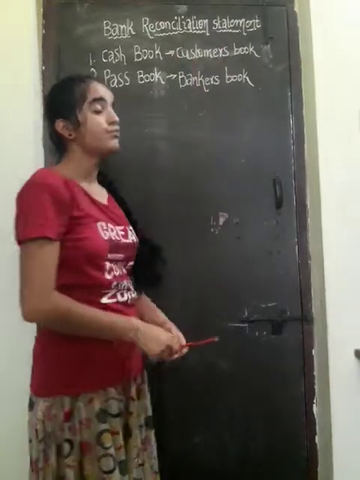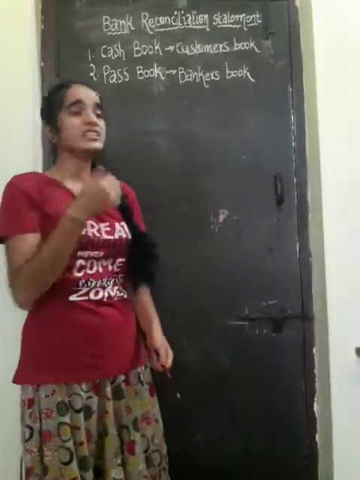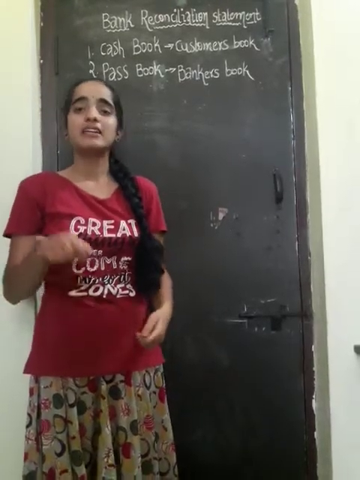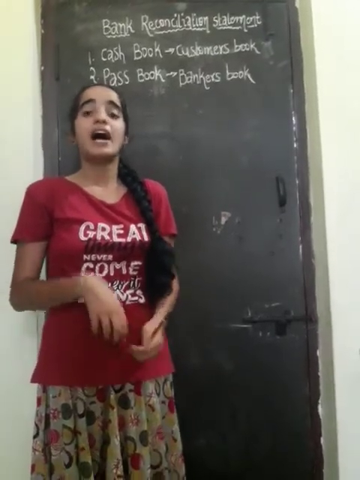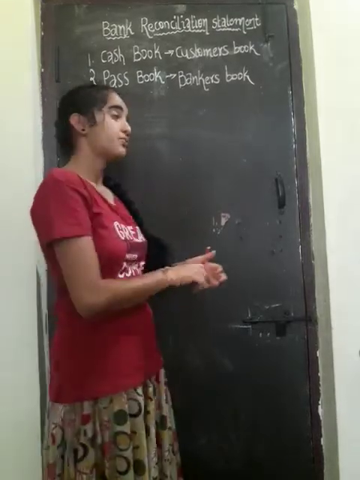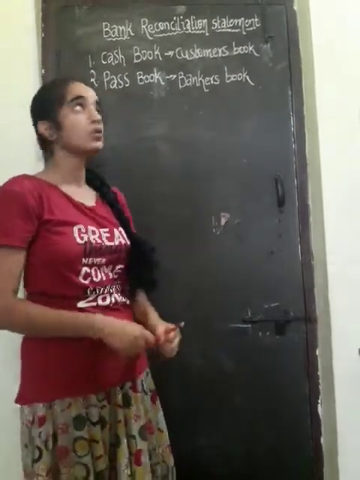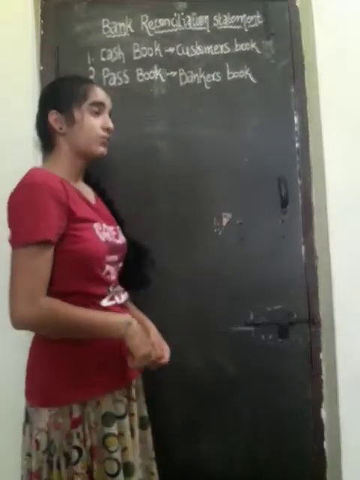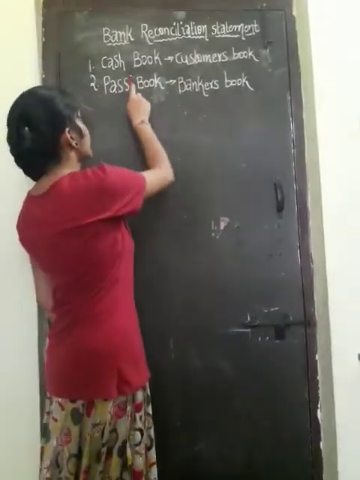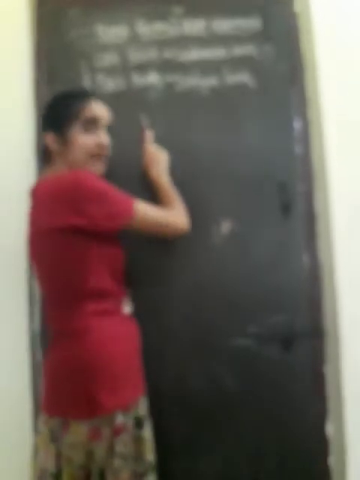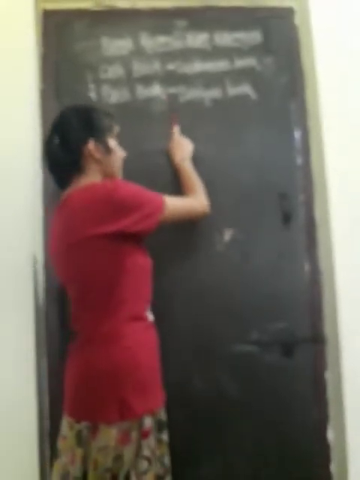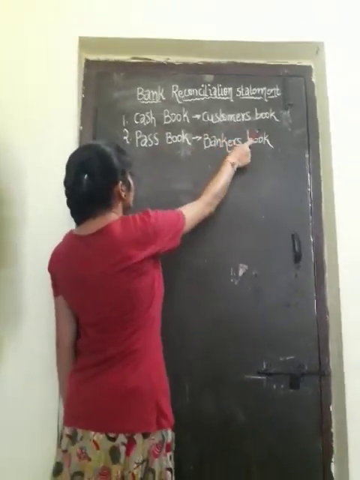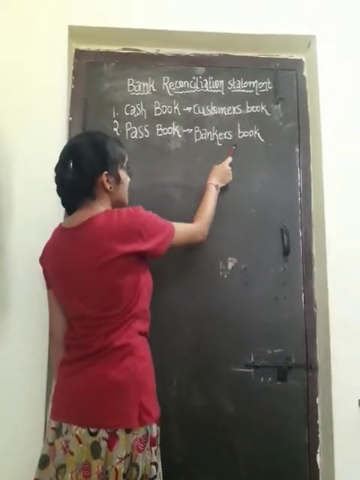Let us see in depth what is in the bank reconciliation statement. There are two books, the cash book and the passbook, which are very important in the bank, not only in the bank reconciliation statement but everywhere. The cash book is the customer's book and the passbook is the banker's book.